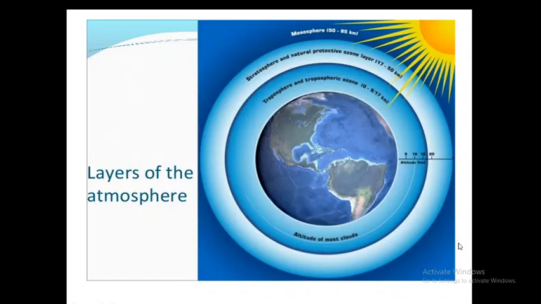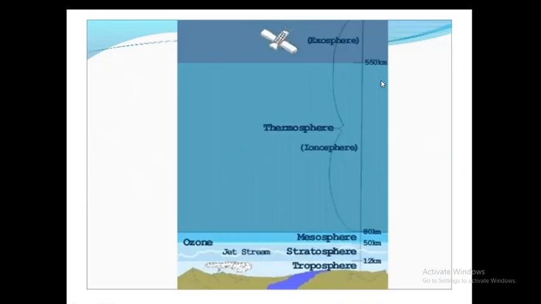So, here are the layers of the atmosphere. These are the layers: troposphere, stratosphere, mesosphere layer, ionosphere layer, and exosphere layer.